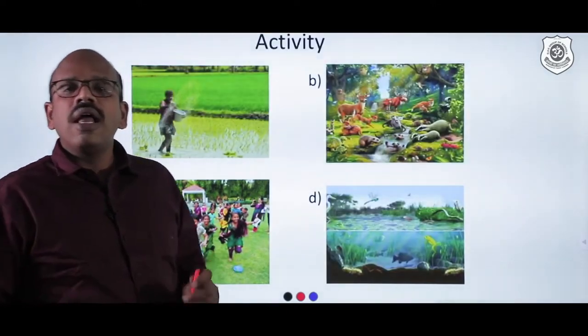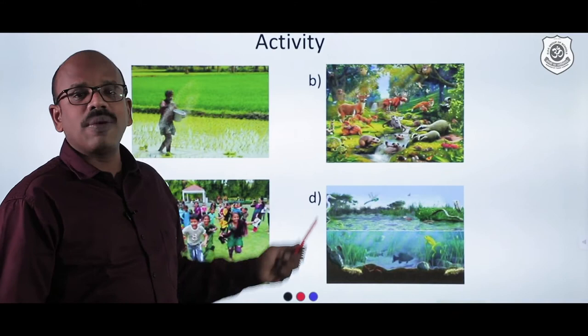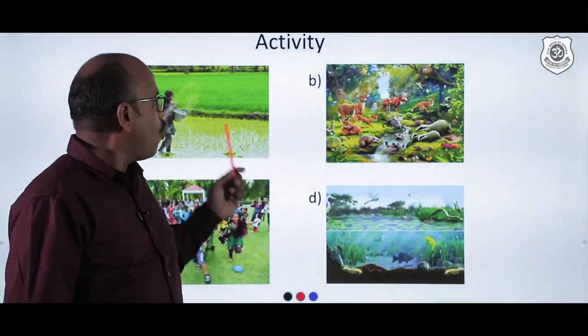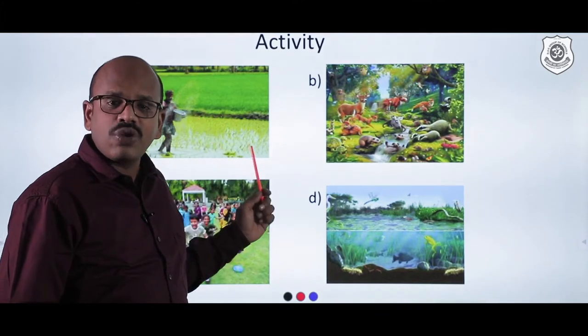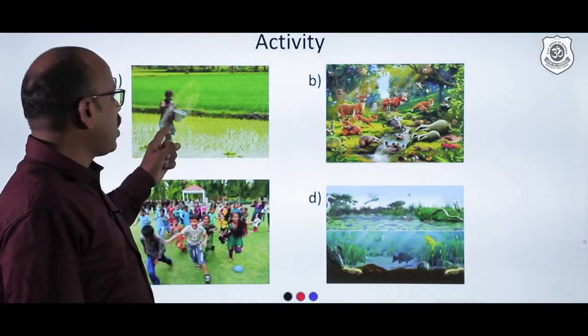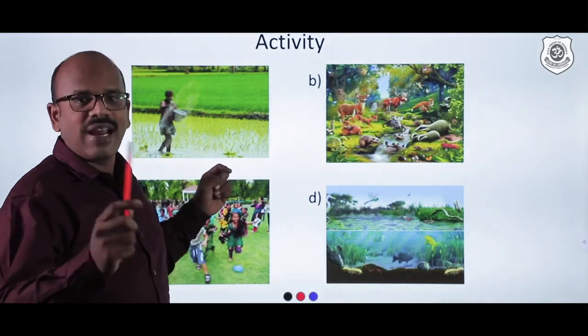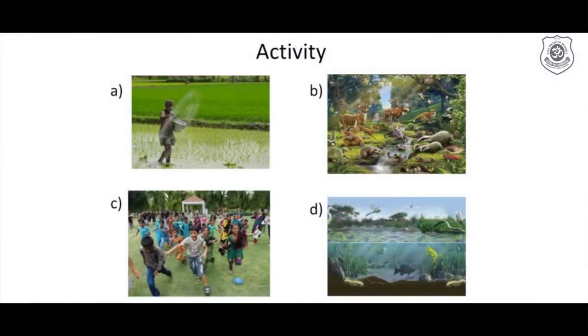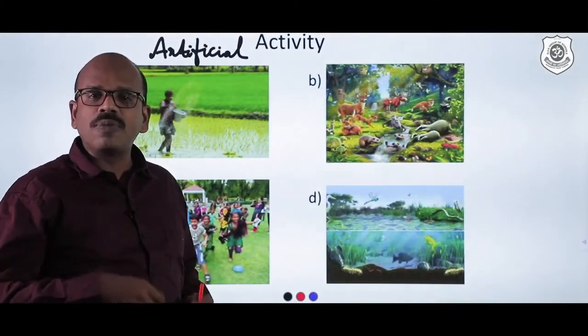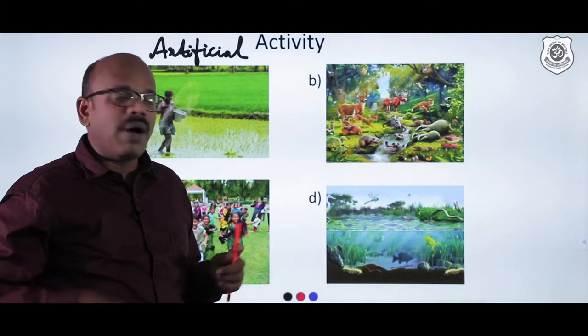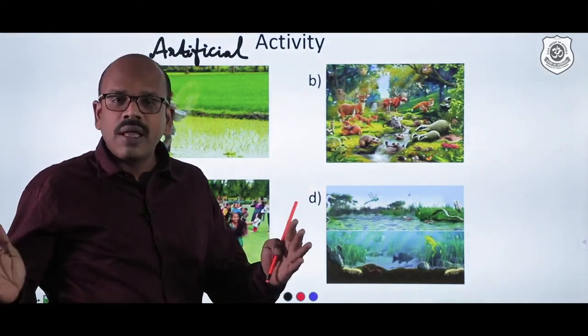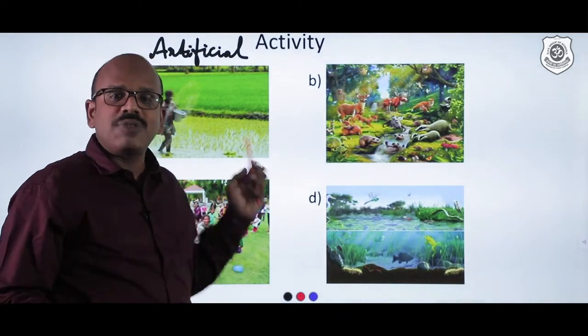Now, let us have a small activity. I am showing you some pictures and I want you to identify whether they are natural or human-made. Boys, can you tell me A? Yes, you are right. A is artificial, because you know very well that the crop field is man-made. In a natural ecosystem, producers grow in a scattered manner. But here the crops are grown in groups. They are aggregated. So it is man-made.